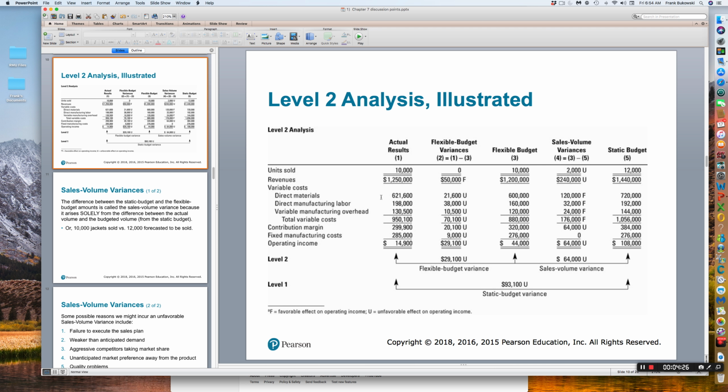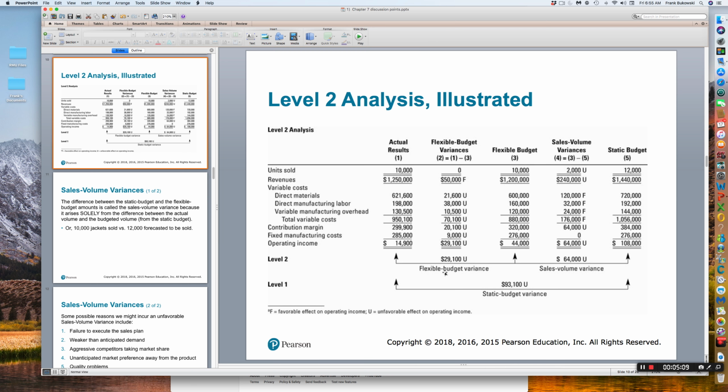Okay, now if we get to a level 2 analysis, we can go ahead and break down that level 1 analysis, that static budget variance of unfavorable $93,100 operating income. We could break that down into 2 separate variances. The first one is going to be our sales volume variance. That's the difference between our flexible budget operating income and our static budget operating income, and that will give us $64,000 unfavorable. Our flexible budget variance is the difference between our actual results and our flexible budget. So the difference between the 14,900 and the 44,000. That gives us an unfavorable variance of 29,100.